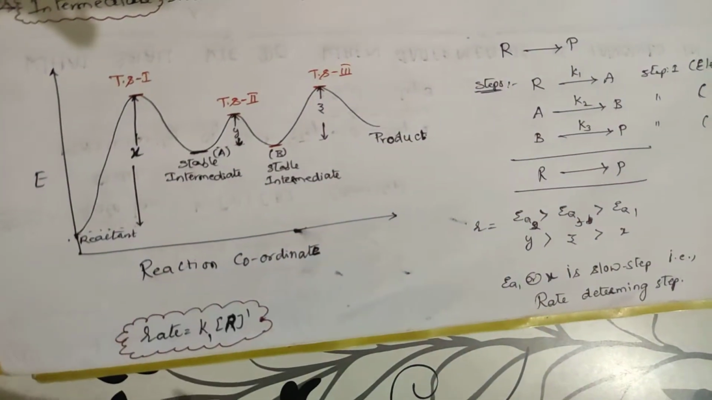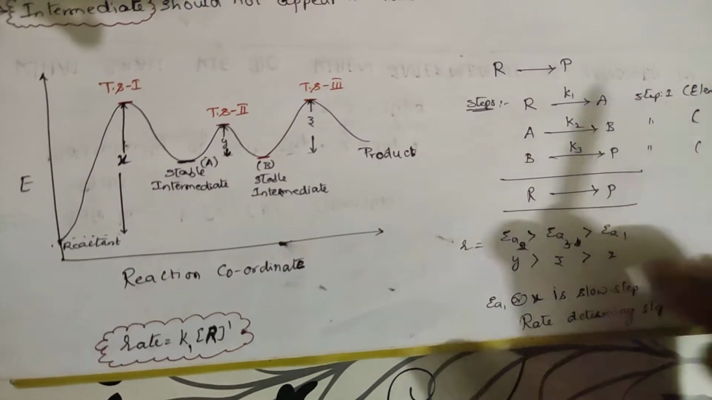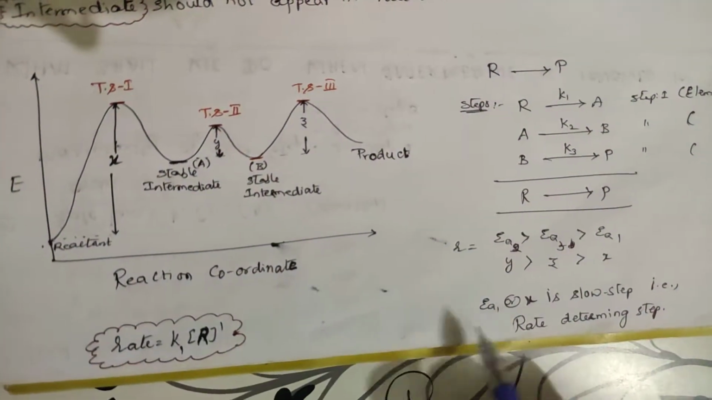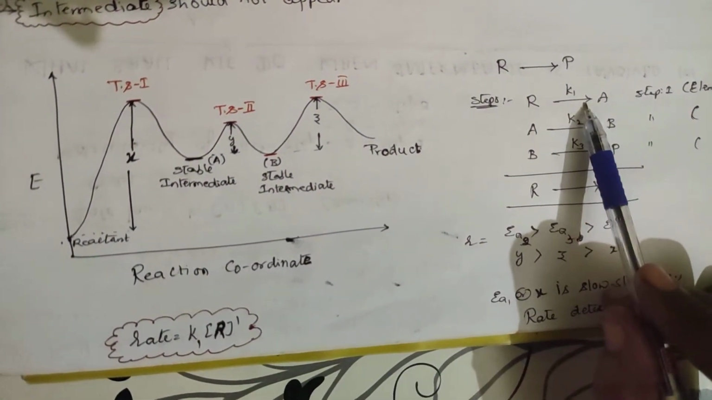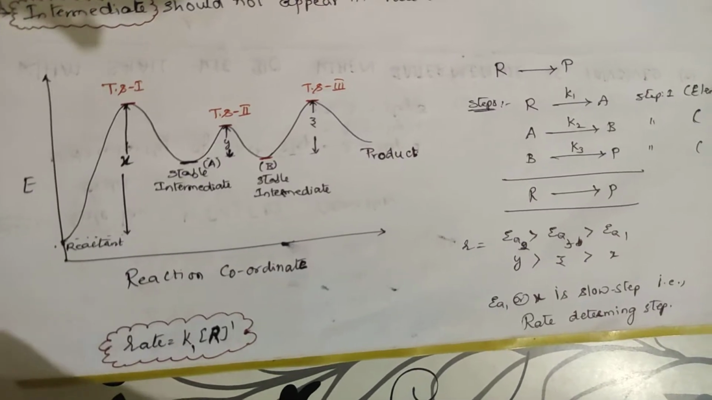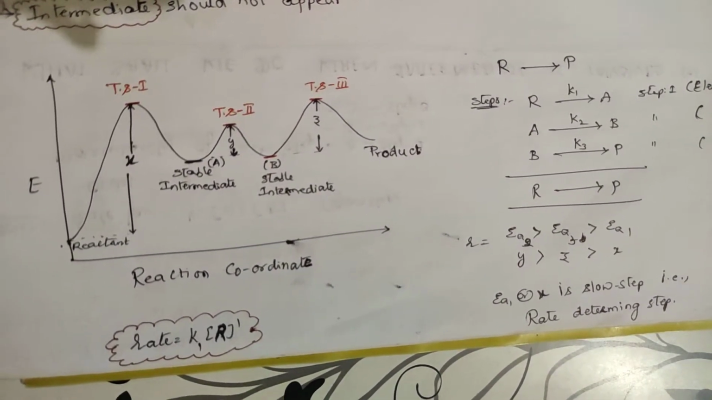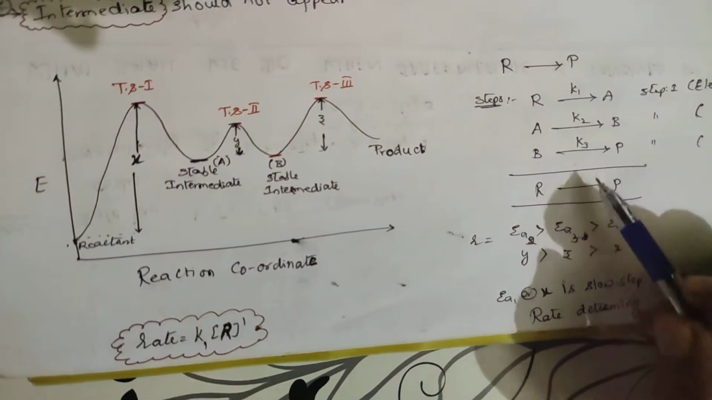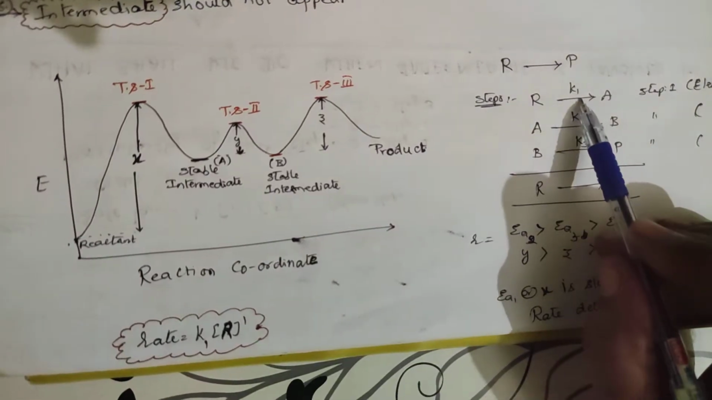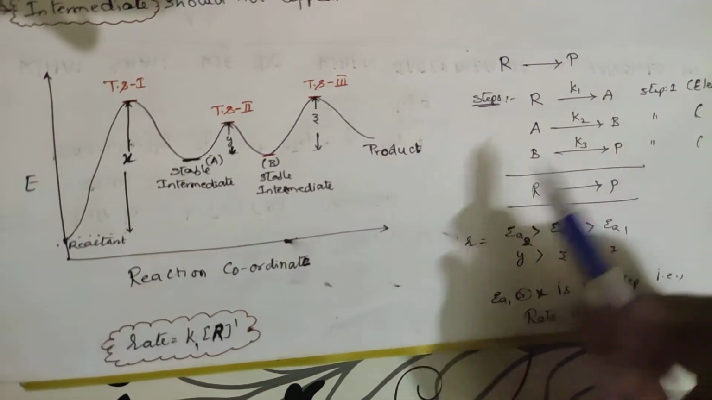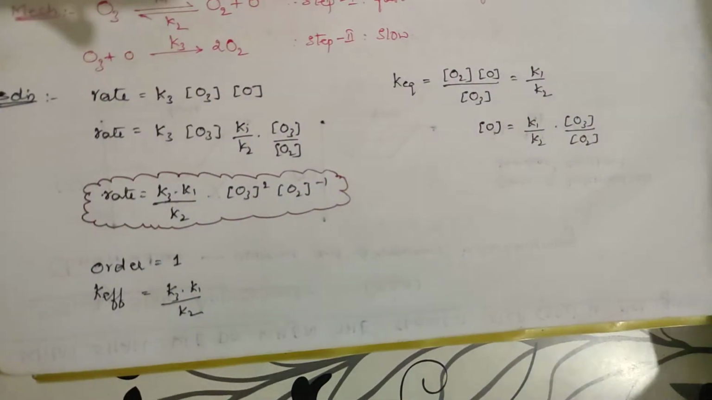Or which is the slowest step? The slowest step means it takes a very large amount of time. So here you require more energy. This one is called the rate determining step, with rate constant K1. This is the very slowest step in this particular reaction, also called the rate determining step. And after considering all this, what have you got? Rate is equal to K1 into R power 1. This is the rate equation for that complex reaction.